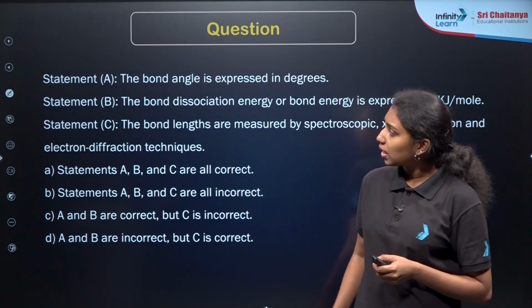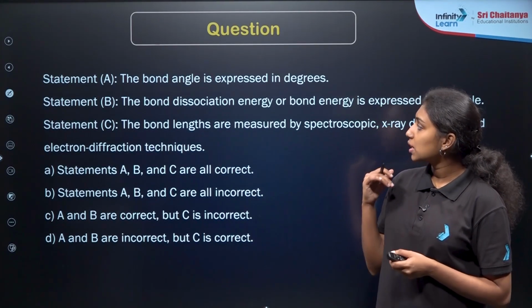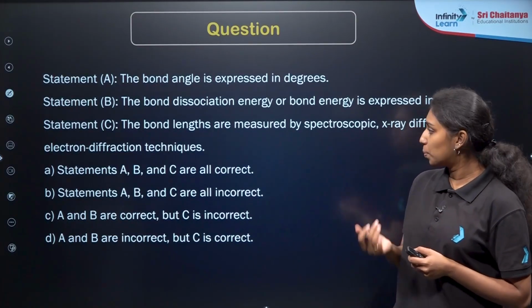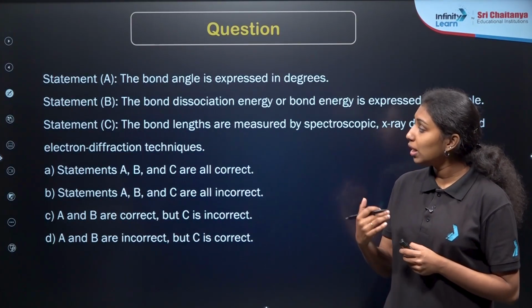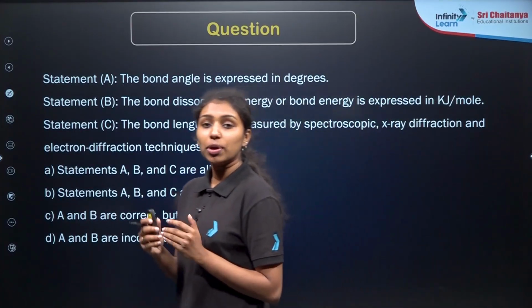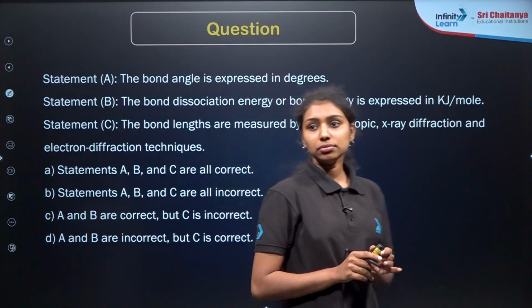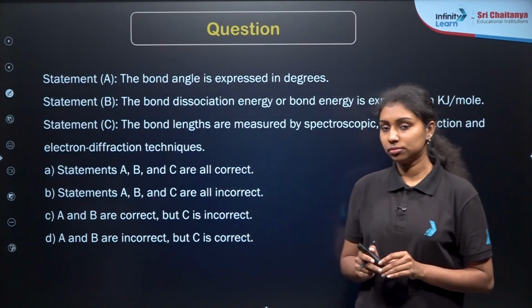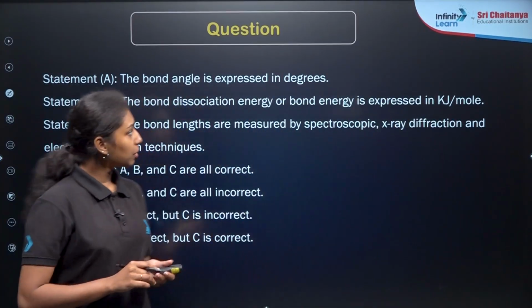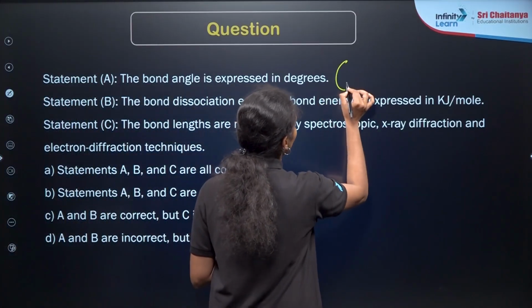Three statements are given here. Statement A: the bond angle is expressed in degrees. Statement B: bond dissociation energy or bond energy is expressed in kilojoule per mole. Statement C: the bond lengths are measured by spectroscopic and X-ray diffraction methods. We need to identify whether the statements are correct or wrong, right? Bond angle is always expressed in degrees, so this is true.